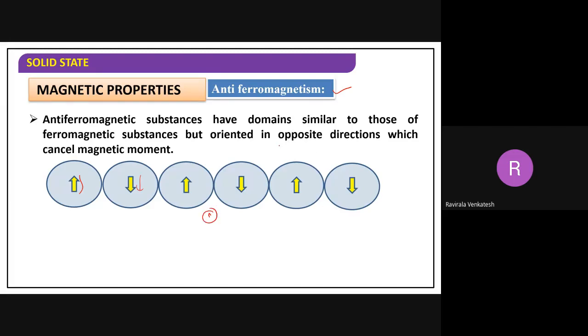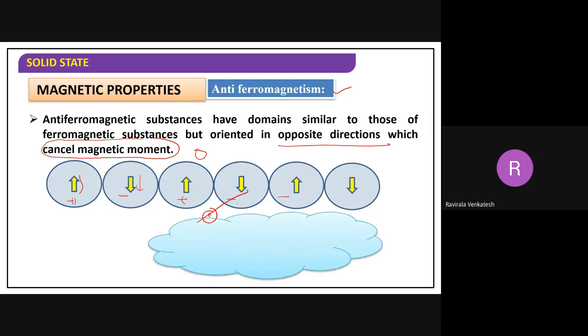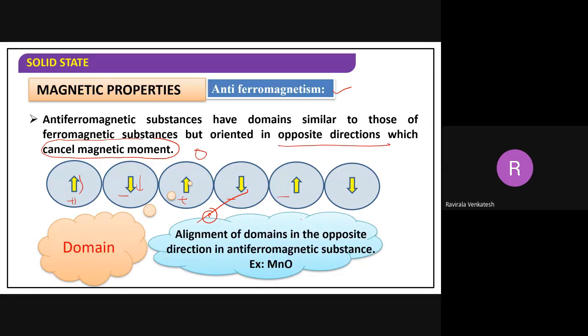Because they are oriented in opposite directions, the magnetic momentum will definitely be cancelled with each other. This one is plus, this one is minus, cancelled; plus, minus, cancelled. So the net magnetic momentum becomes zero in this case. Now, example, manganese oxide, MnO. According to our textbook, we have only one example, that is MnO, isn't it?